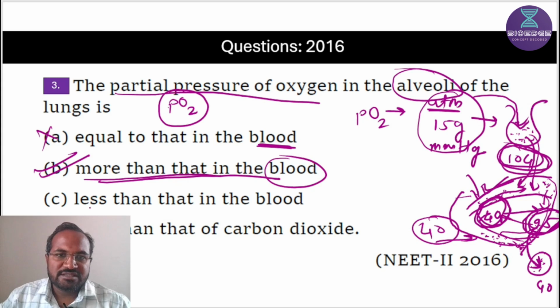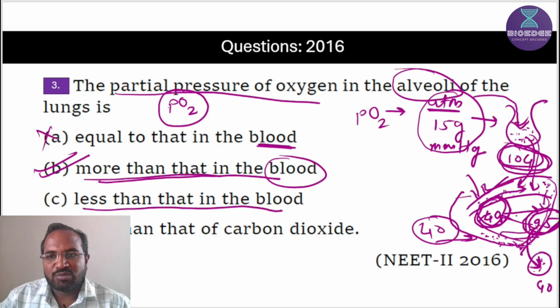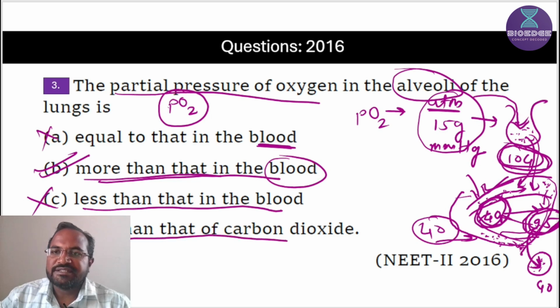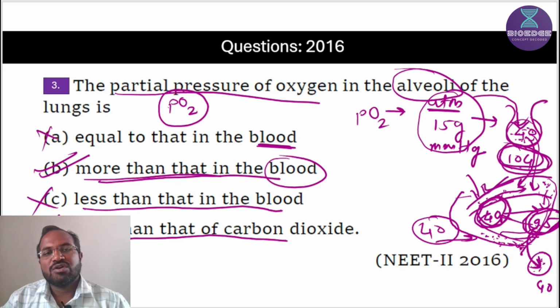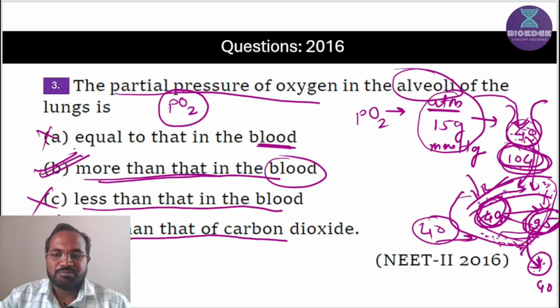Let's see why these two statements are wrong. Less than that in the blood. So 104 is more than that in the blood. That's why it is not less. Less than that of carbon dioxide. Carbon dioxide partial pressure in alveoli is 40 mm of Hg, and oxygen is 104. That's why it is not less than the carbon dioxide. This is also wrong. So the correct statement is the B statement.